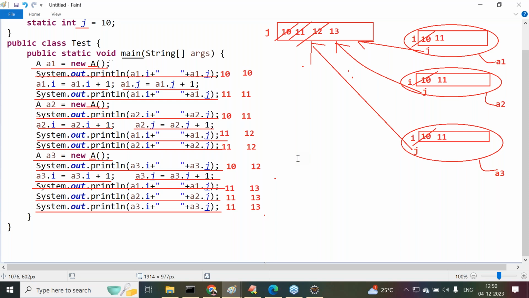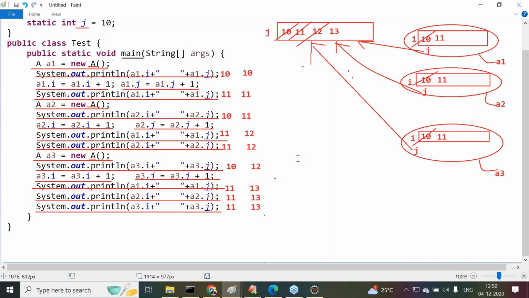At each and every object, a separate copy of the I variable is available. So that I variable is available up to that object only. The A1 referred I variable is not applicable to the A2 referred object. The A2 referred I variable is not related to the A3 referred object. That I variable is applicable up to the respective object only, and is not available outside of that particular object.